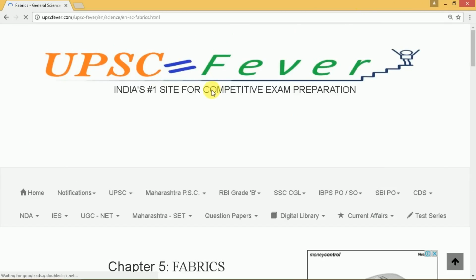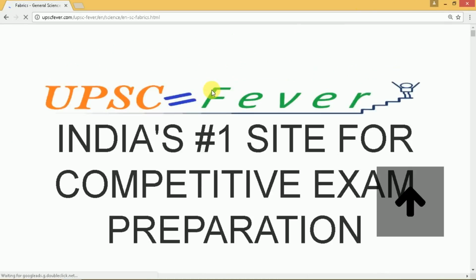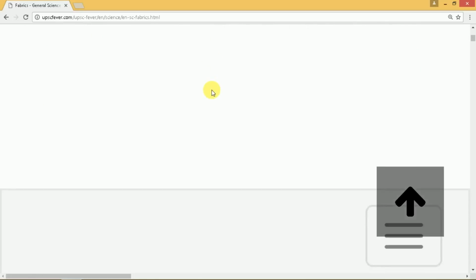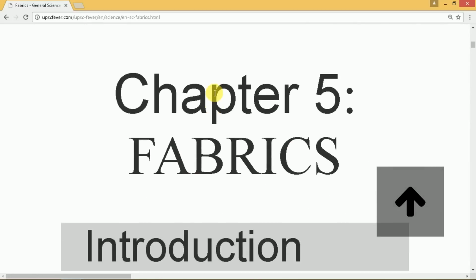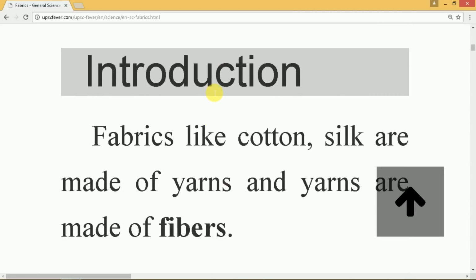Right, so what are fabrics? Fabrics are of two types. One is natural fibers and the second one is artificial fibers. So fabrics like cotton and silk are made of yarns, and yarns are then made of fibers. So that is the cycle.